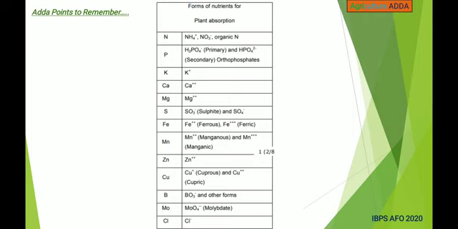These are the forms of nutrients for plant absorption. Major ones are nitrogen in the form of NH4+, NO3- and organic nitrogen, and phosphorus H2PO4- in case of primary, and HPO4 2- as secondary orthophosphates. For potassium K+, calcium Ca2+, magnesium Mg2+, and for sulfur SO3-, that is sulfate, and SO4-. This is the table, and please remember once.